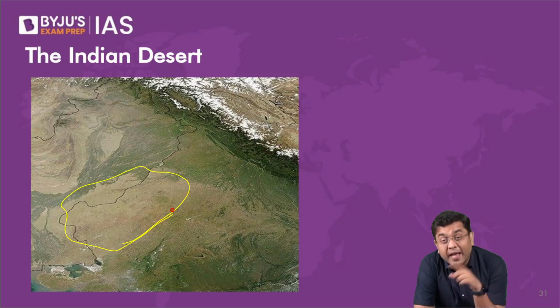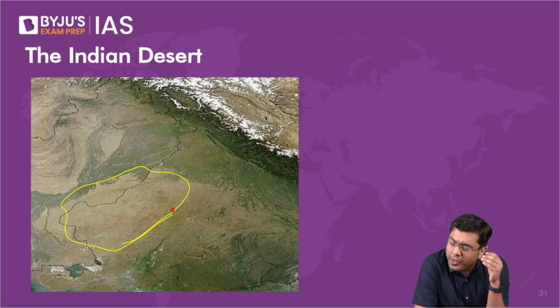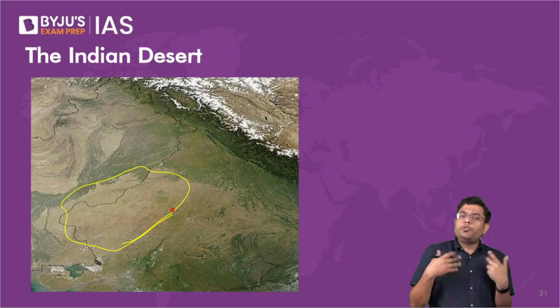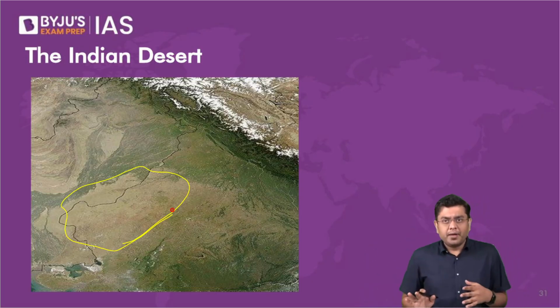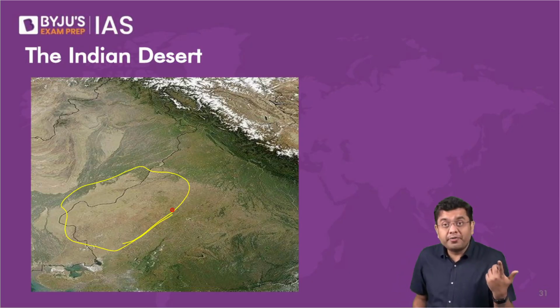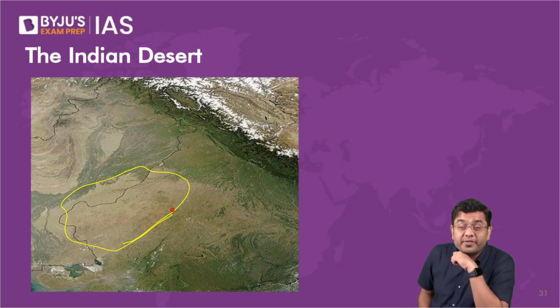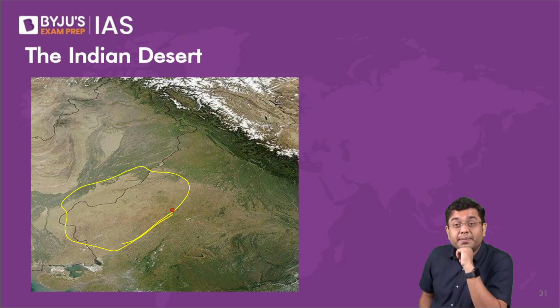Okay, so that is what I'm trying to tell you. If you understand the process of formation, you will always be able to deduce very naturally the economic portion of geography, right? Which kind of minerals are to be found, and why those minerals are to be found. Now, in 2018, UPSC asked a multi-statement question about minerals, where it mentioned in a statement that iron is to be found in Rajasthan.